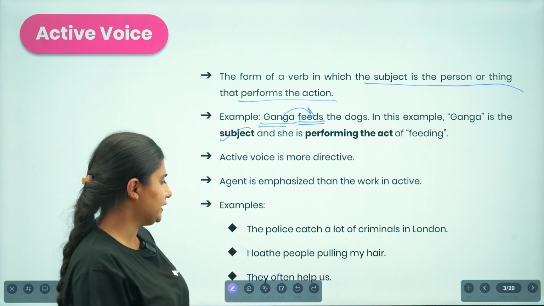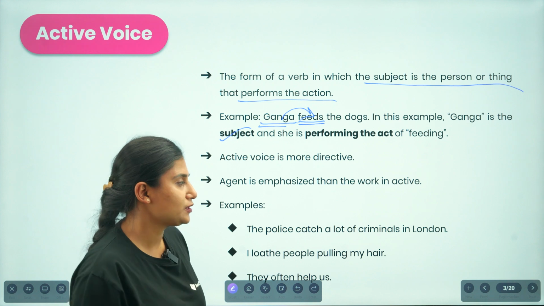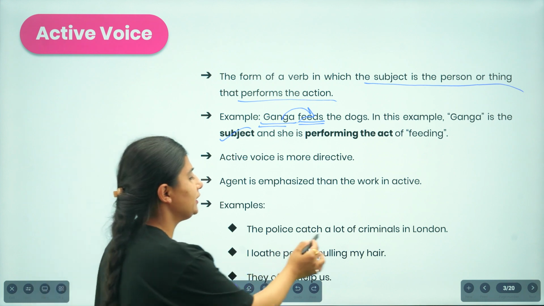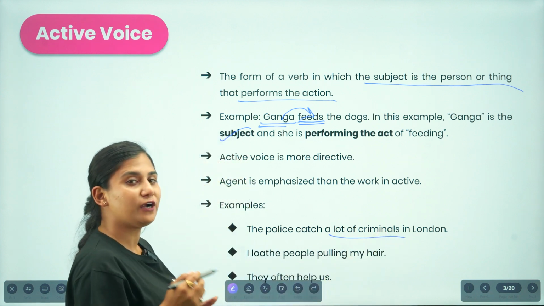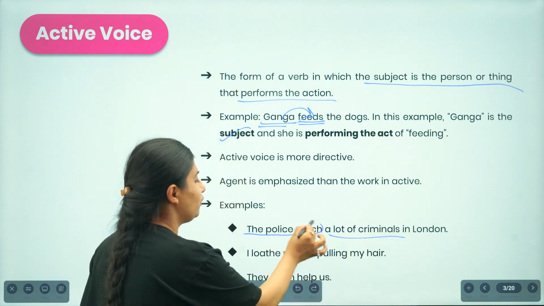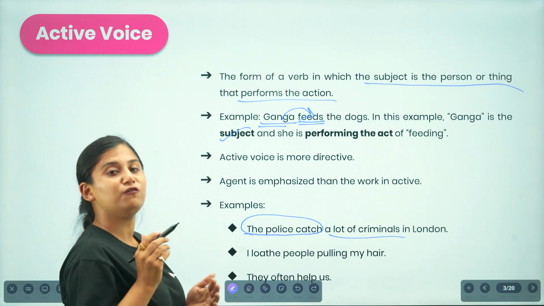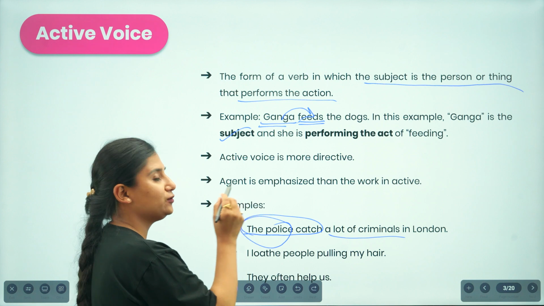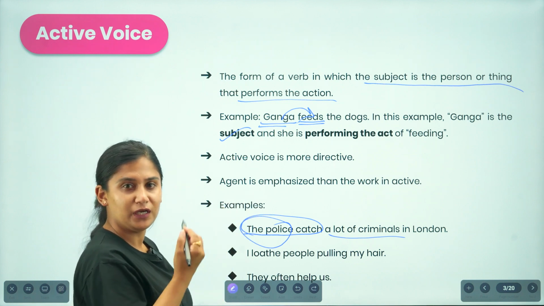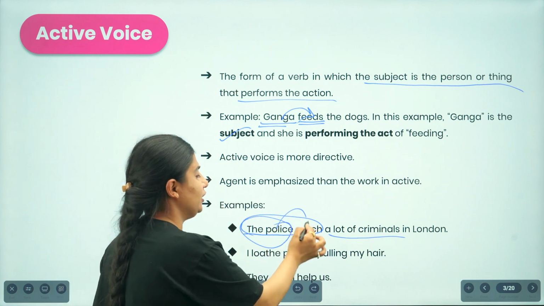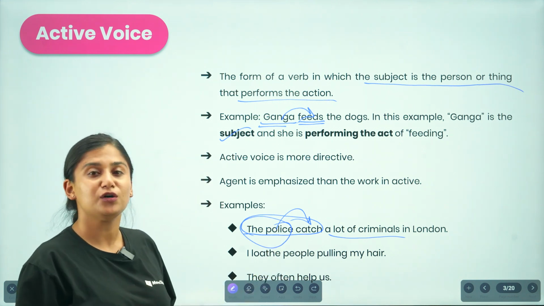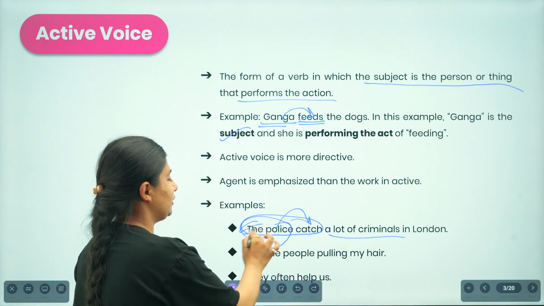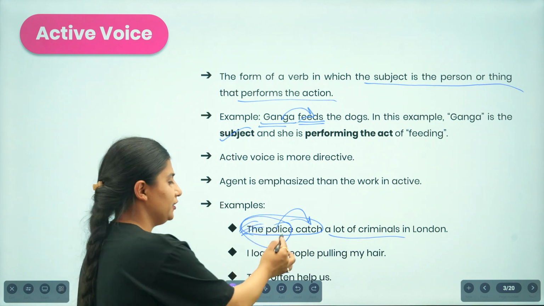The example reads, the police catch a lot of criminals in London. What are we focusing on here? We are not just focusing on the lot of criminals being caught, but on the performance by the subject. Here the police is the subject, and the action the police is performing is catching. So instead of focusing on what they are catching, we are focusing on the agent performing the action of catching.